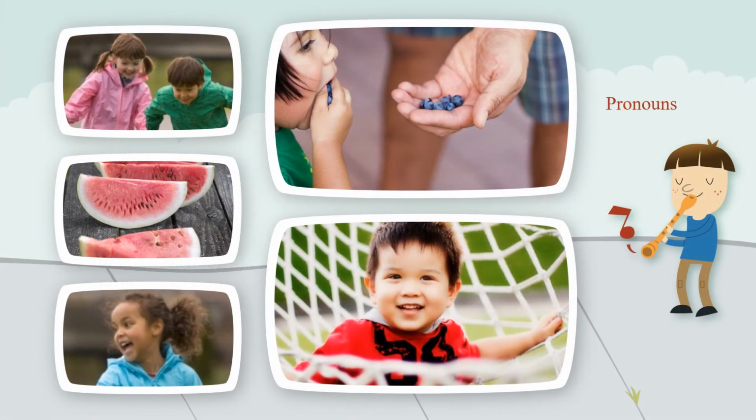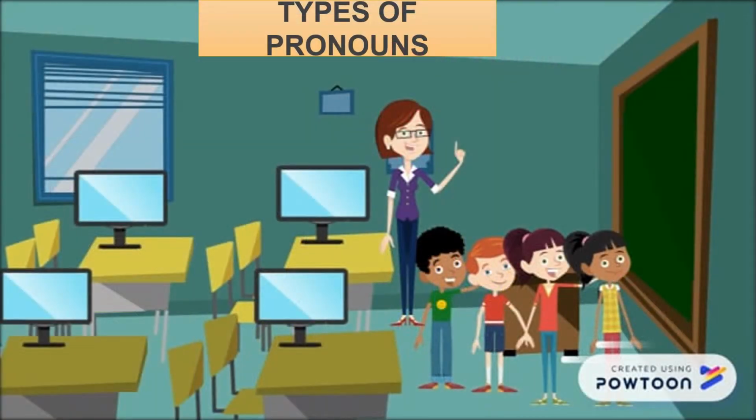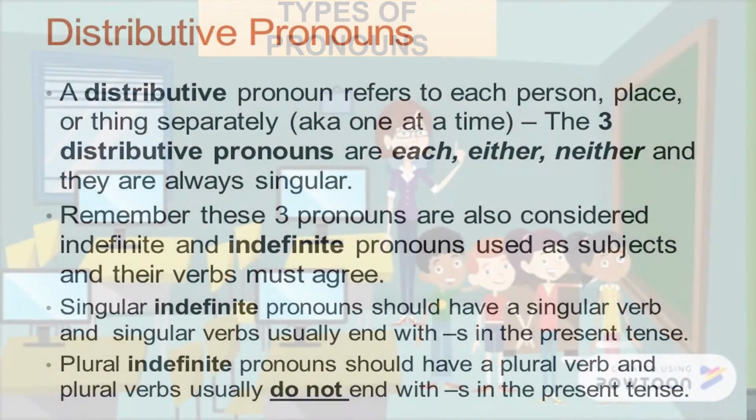The next topic of our book is pronouns. Pronouns are words that replace nouns. Examples are I, me, she, we, they, who, that, yours, his, her, it, and so on. So for a girl, as you all know, we use she or her. For a group of people, them or they, irrespective of the gender. And for non-living things and animals, we use it. Now again, we have many types of pronouns.